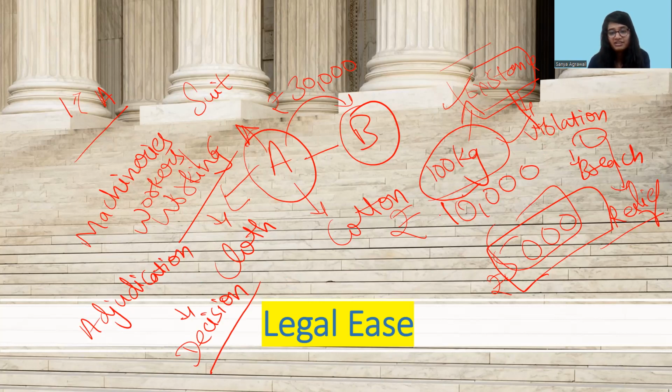Let's suppose the court has said that there was a breach on the part of B, and therefore A should get damages of not 30,000 but only 20,000 rupees from B. Then it is the ultimate conclusive determination of that particular case.